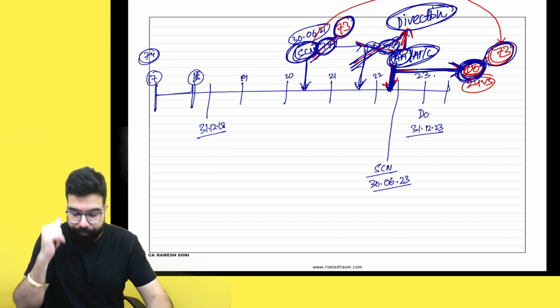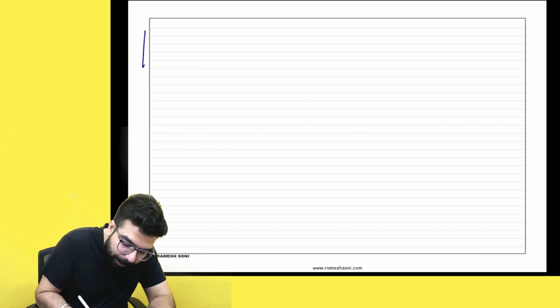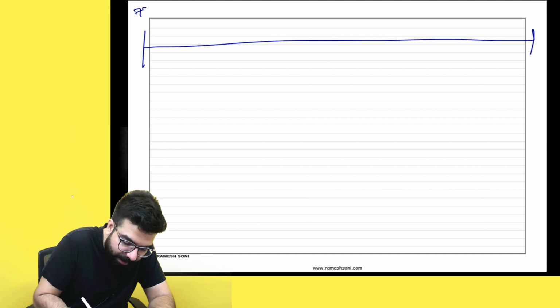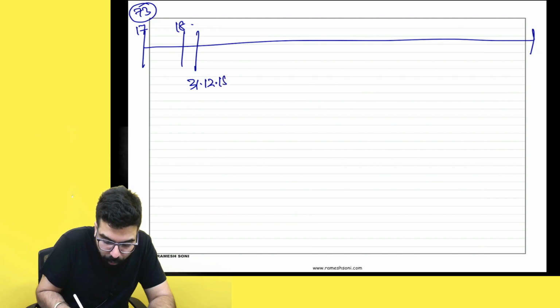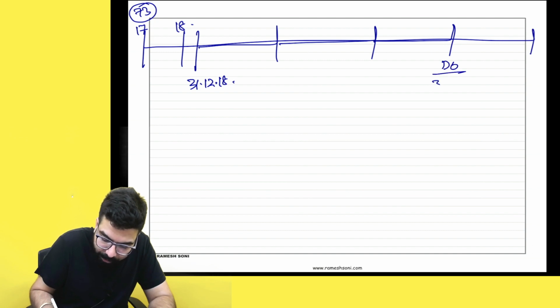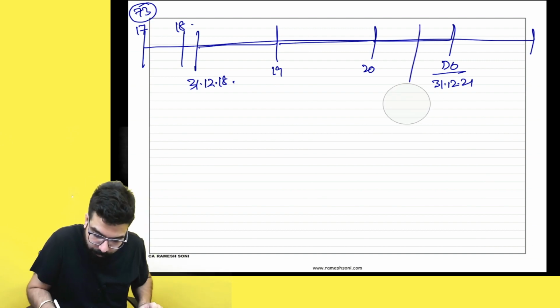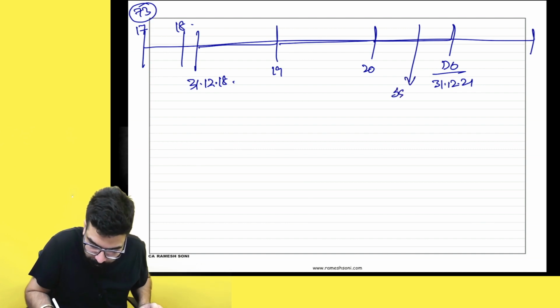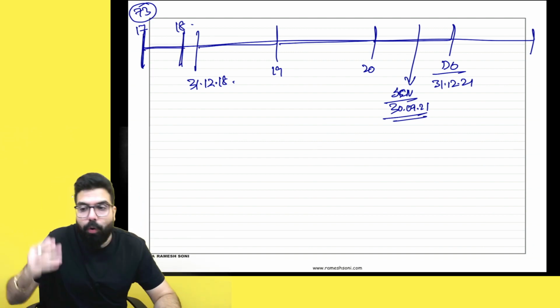Now listen to me very carefully. You know what officers were taking advantage of? Listen. The time limit for show cause notice under section 73 for the year, supposingly, 17-18, if I tell you, it is 31st December 2018, say 1 year, 2 year, 3 year. That is the demand order time limit is 31st December. This is 19, 20 and 21. And the show cause notice time limit is 30th September 21. Okay? Now officer went ahead and saw that for the year 17-18, oh no, I missed a demand